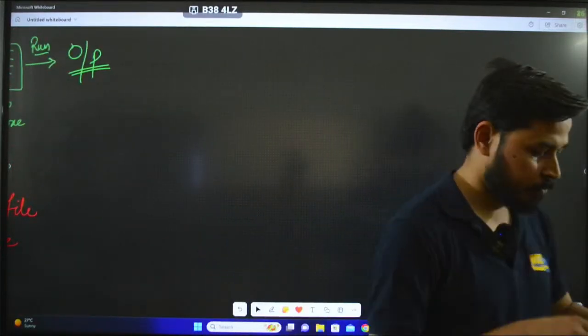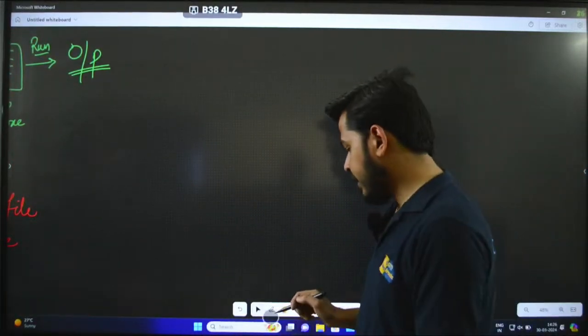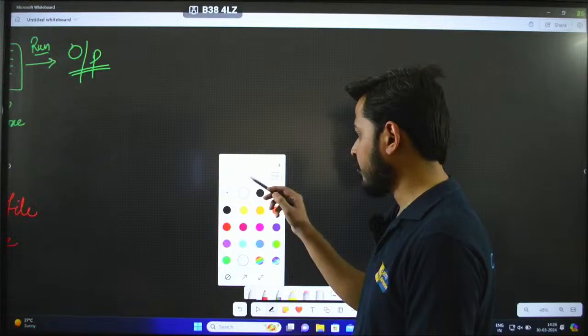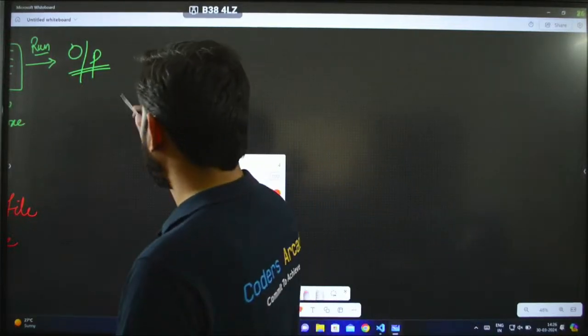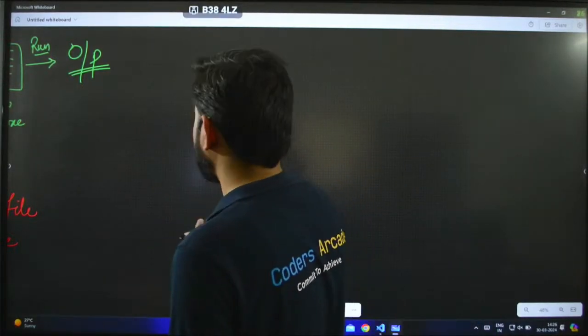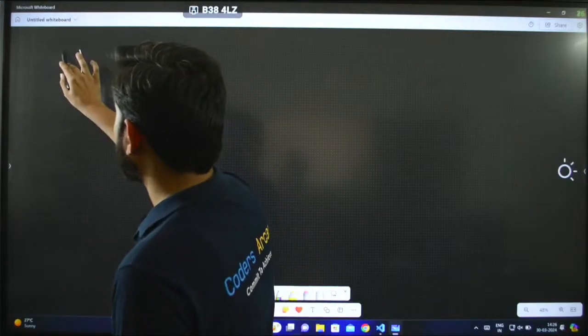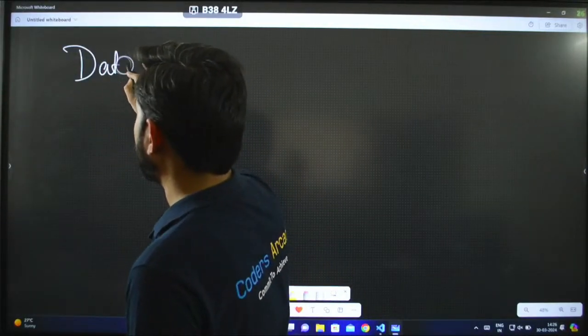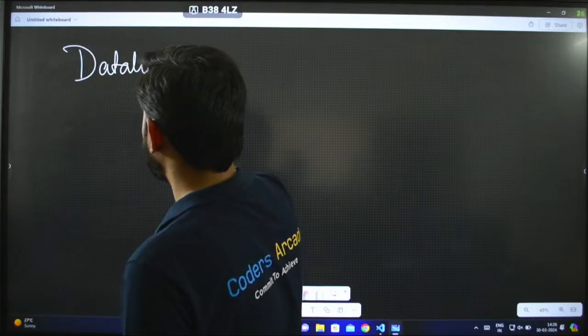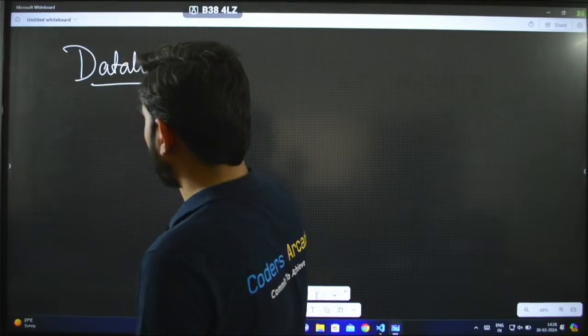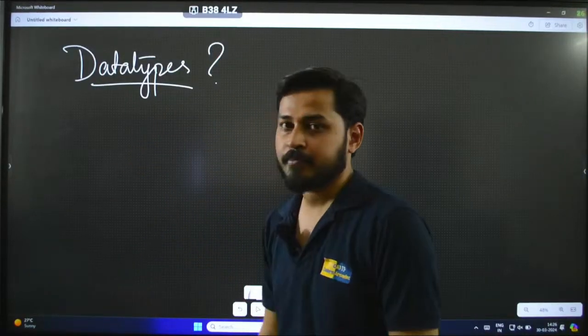Okay, so data types, finally we have come across the main concepts now, and that is data types. So we are talking about data types. What exactly is a data type?